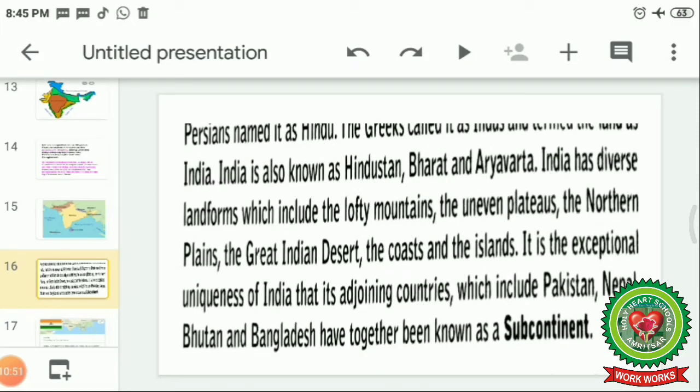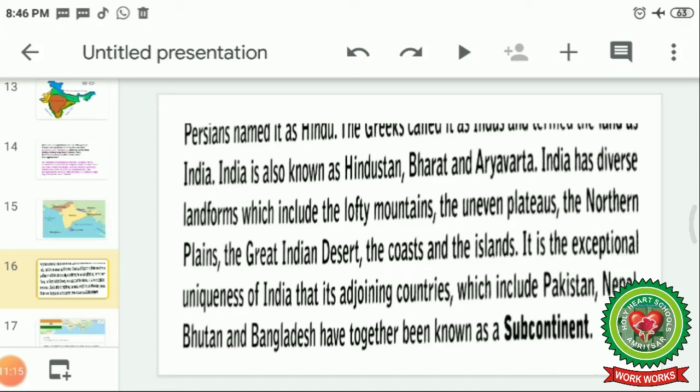So let's start with the reading. India has diverse landforms which include the lofty mountains, the uneven plateaus, the northern plains, the great Indian desert, the coasts and islands.